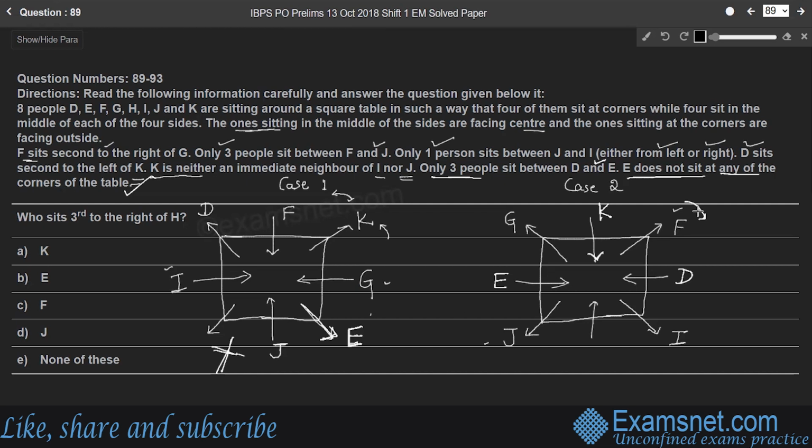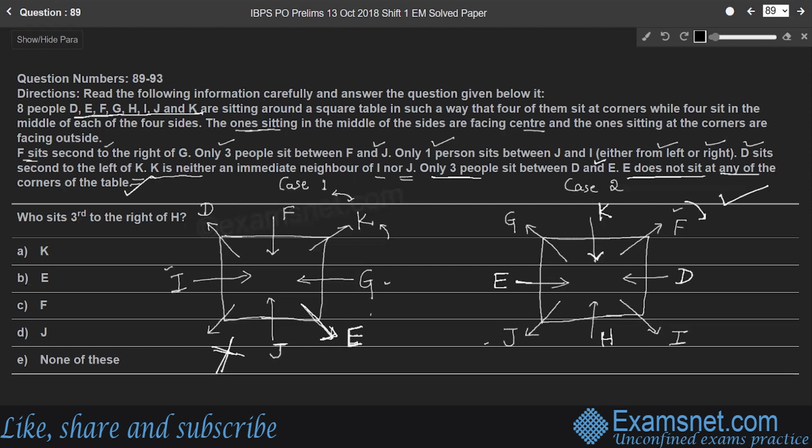And in case 2, here E is facing D and E is not sitting at the corner. Therefore, the condition is satisfied, right? So consider only case 2. So who is the person remaining here? According to the information, D, E, F, G, H, I, J and K are sitting. Therefore, the person remaining here is H, right?